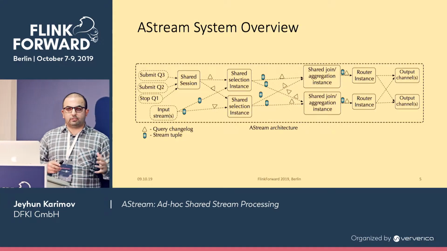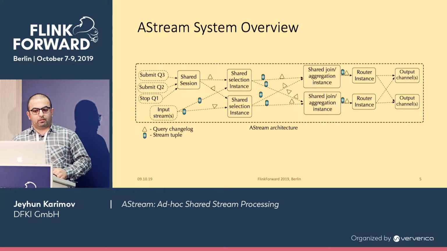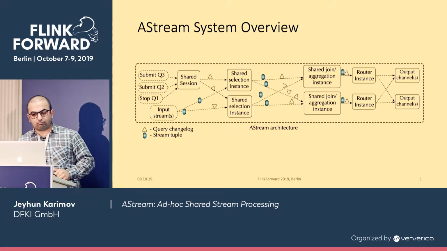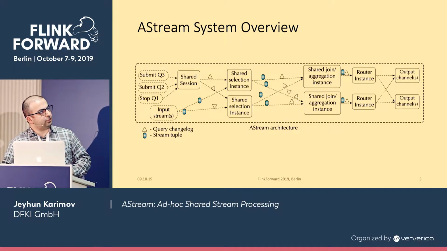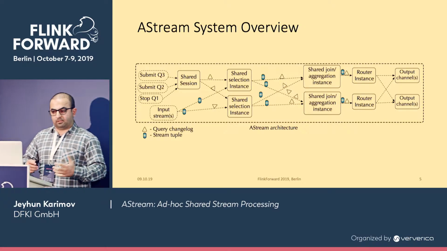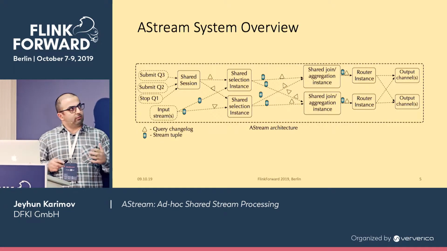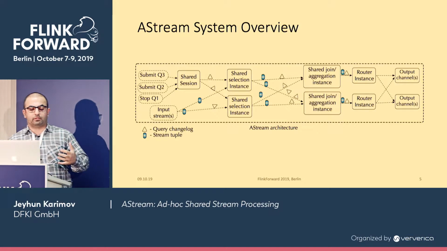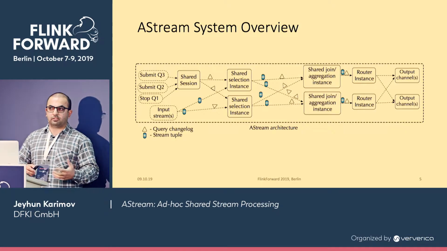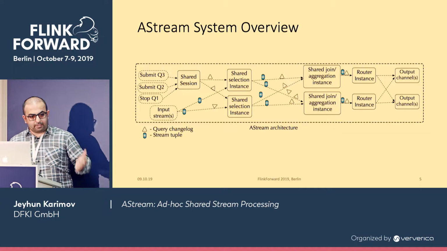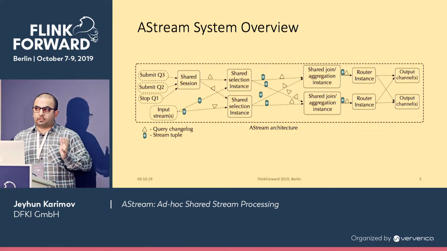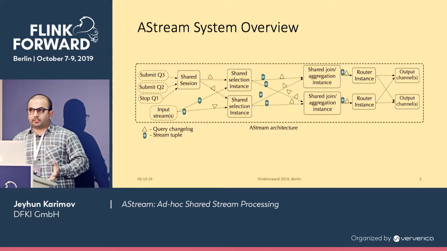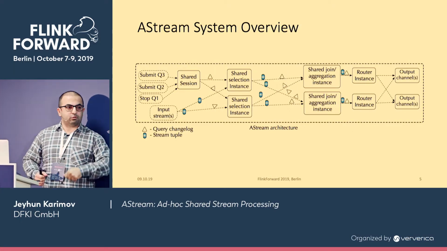Those query change logs go through the whole topology, which means they go through the shared selection, shared join, or shared aggregation, and finally router instances. Those operators change their computation semantics based on the change log. So instead of creating a separate logical operator instance per query, we have a big shared operator which serves many users.